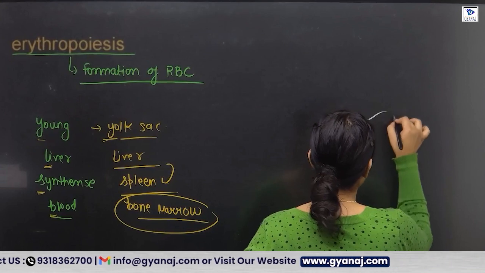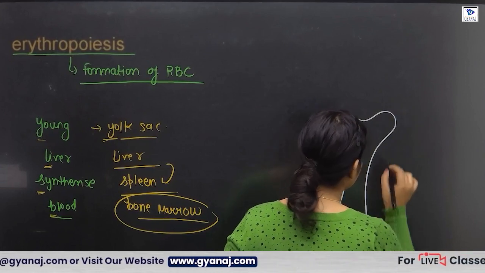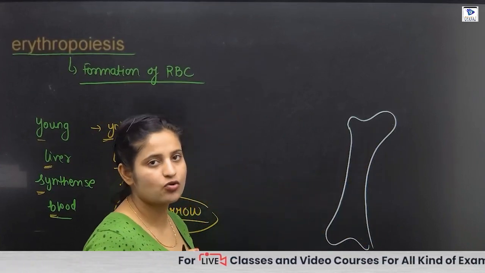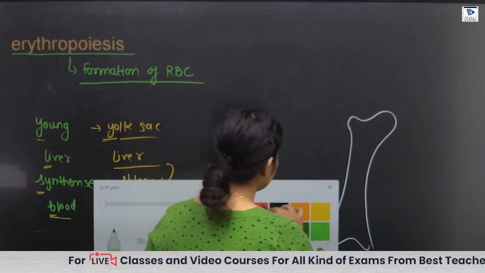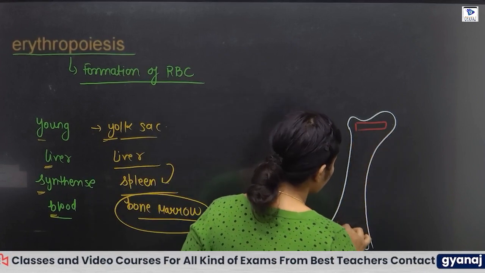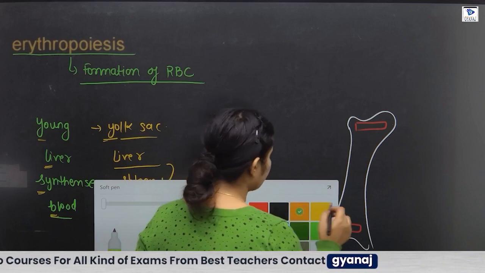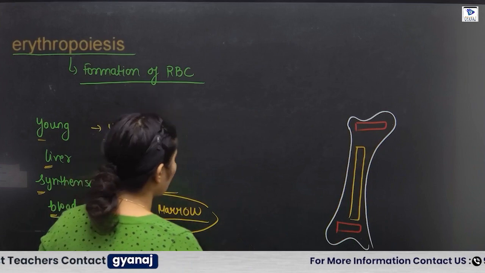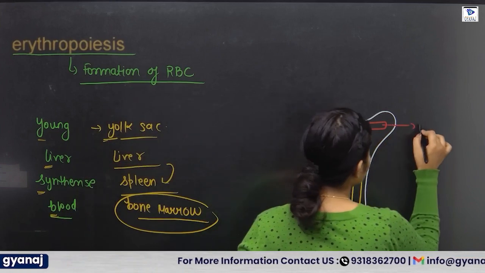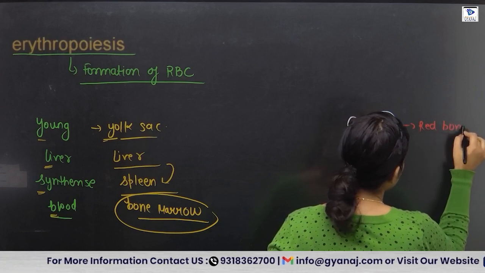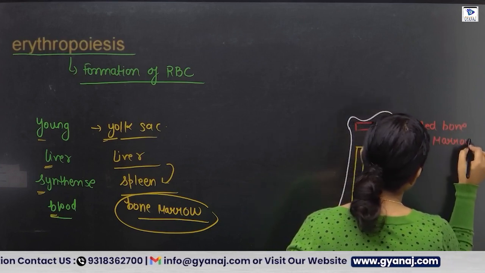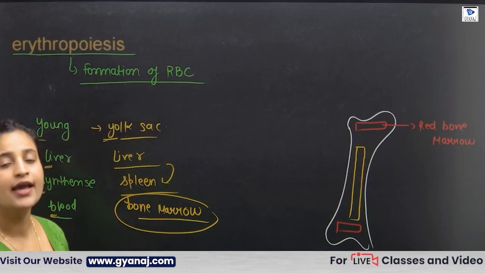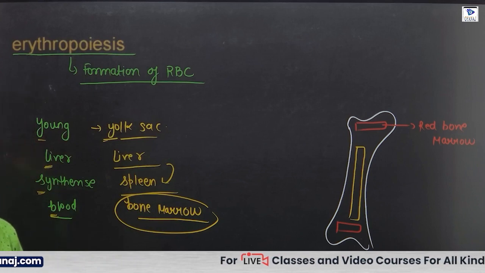Suppose this is your bone. You know that this spongy part of the bone is known as the epiphysis, and this long shaft part is known as the diaphysis. In the epiphysis we have red bone marrow, and the elongated shaft contains the yellow bone marrow. In this red bone marrow, the hemopoiesis process takes place, that is the formation of blood. Hemopoiesis means formation of blood. Erythropoiesis means the formation of red blood cells.